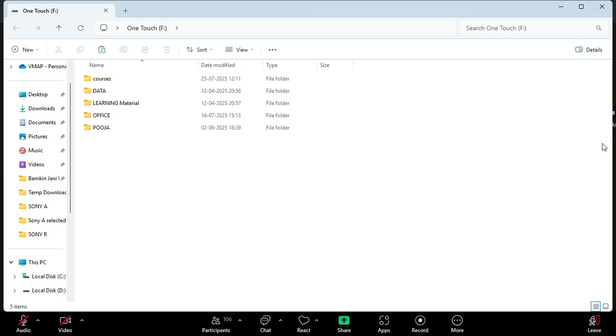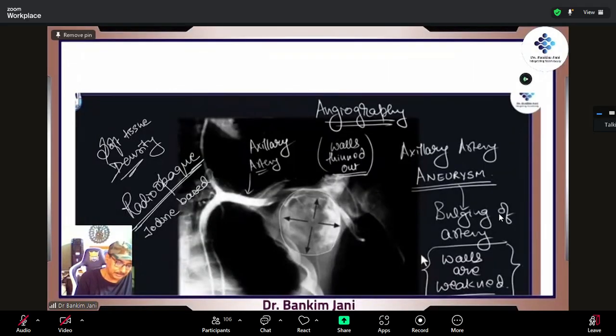Then what dye will we use for angiography? There are dyes called venographin, angiographin, right? These are all iodine-based dyes. So that is what is used.